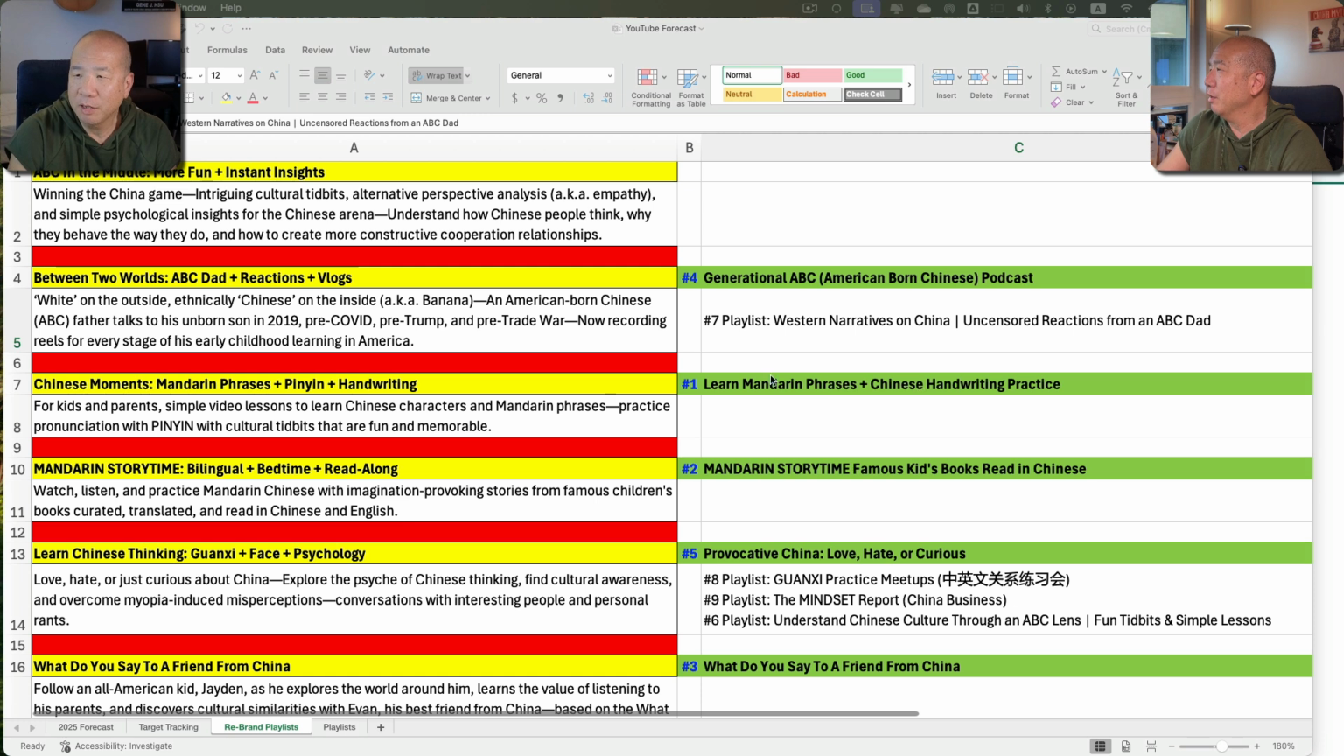These are the Learn Mandarin Phrases, Chinese handwriting practice. This is the original name of the playlist, and here is the new name of the playlist. So it's actually the same playlist, but it will have a different name. Now instead of this, it's Chinese Moments, Mandarin phrases plus pinyin plus handwriting. I'm following kind of a format. So this is ABC in the Middle, more fun plus instant insights.